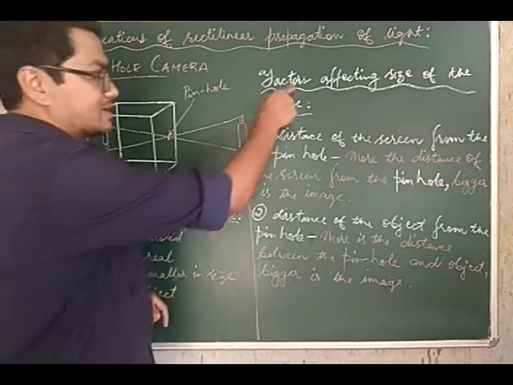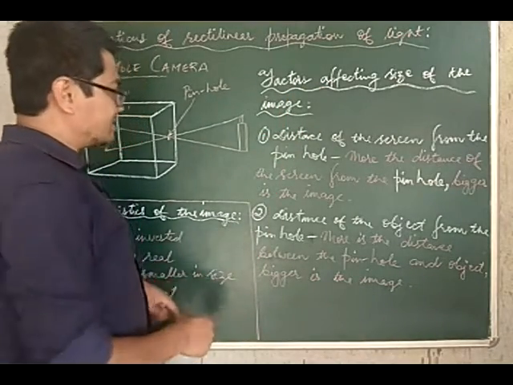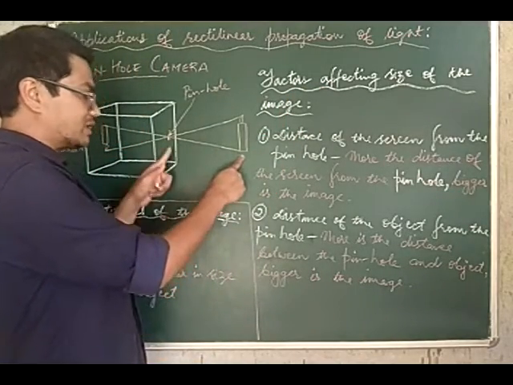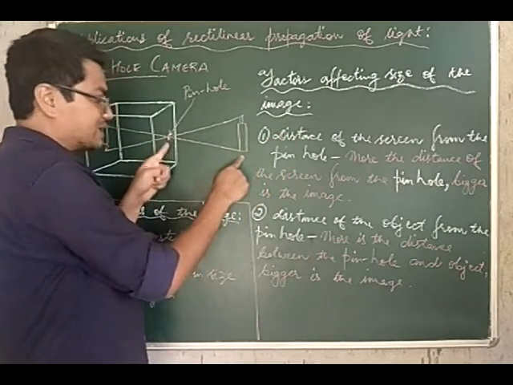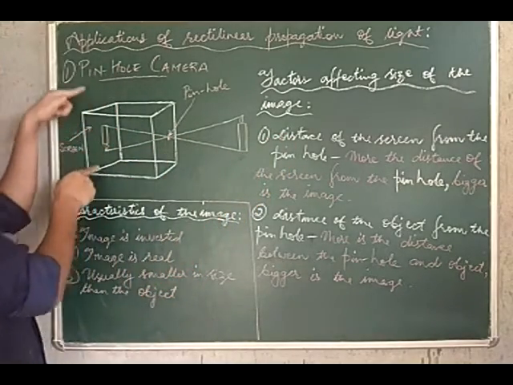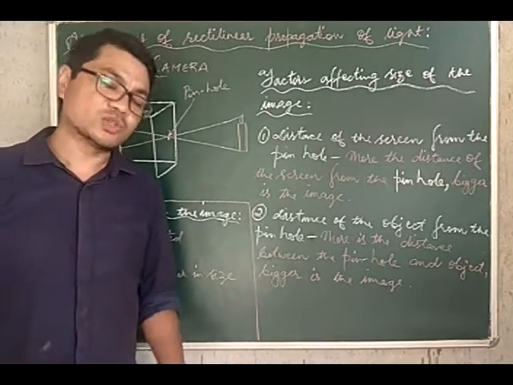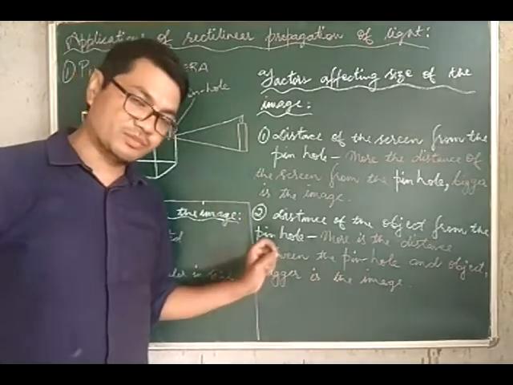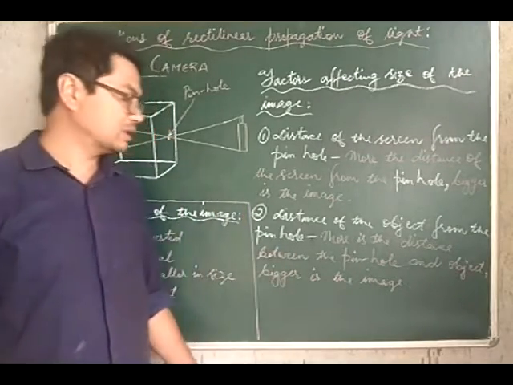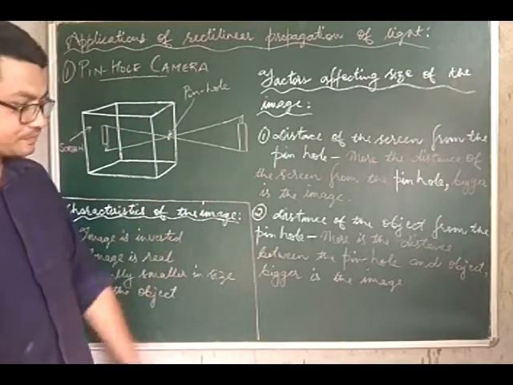Furthermore, the size of the image also depends on the distance between the object and the pinhole. The more the distance between the object and the pinhole, the bigger will be the size of your image. Remember, these are the two factors on which the size of the image formed in a pinhole camera depends.